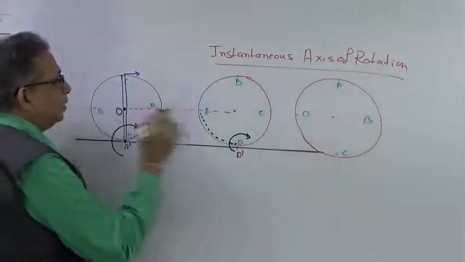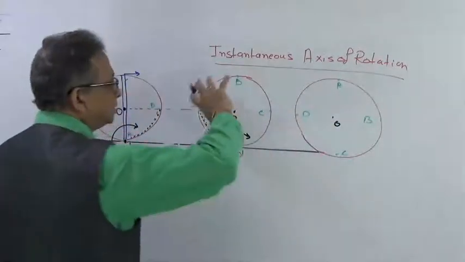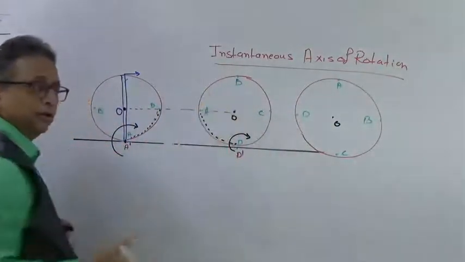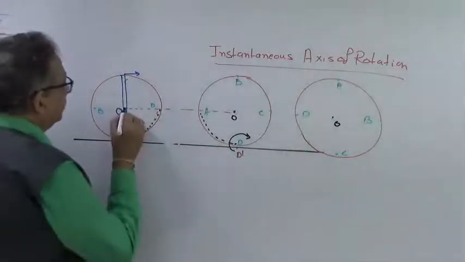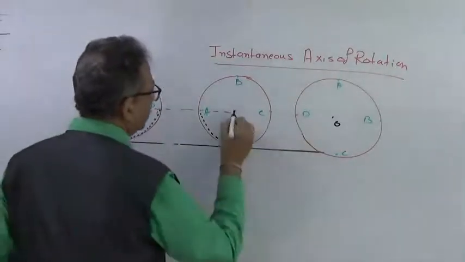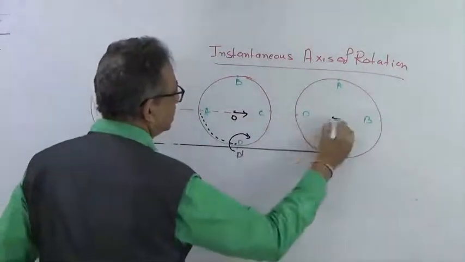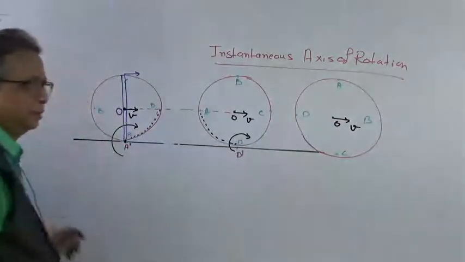O is the center of mass of this object, which is geometrically a circle. Now this will have some velocity v as it is moving from here to here.